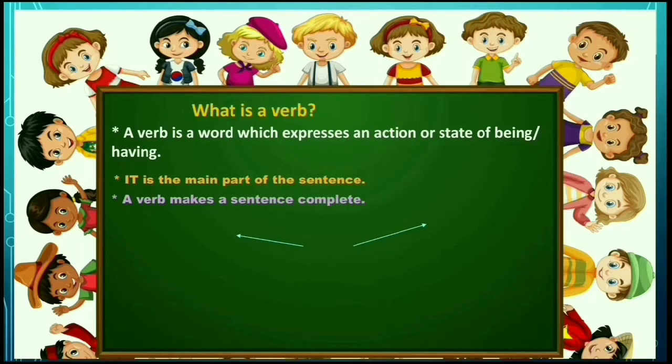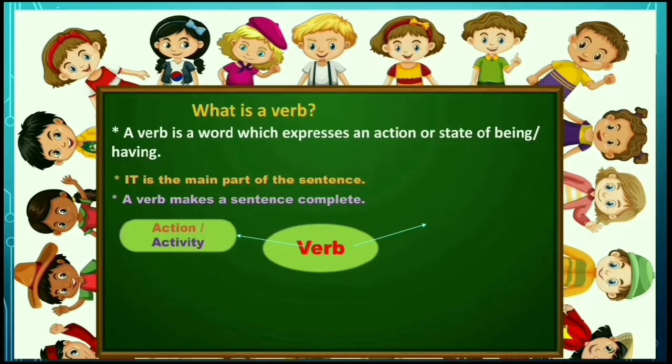Then, whose action can it express? Do you know, children? Yes, that is subject or doer. The verb tells us two things about the subject. First one, an action or activity performed by the subject. And one more thing, it can express a state of being of the subject. Here, state of being means condition.